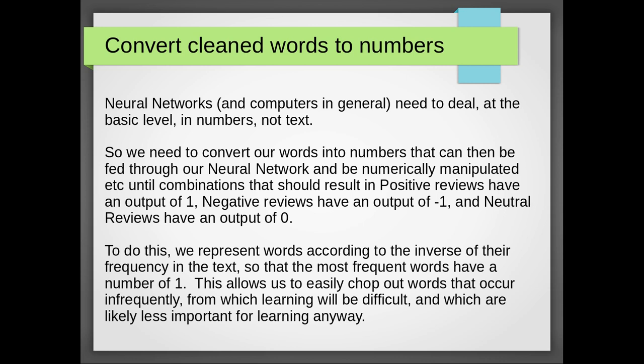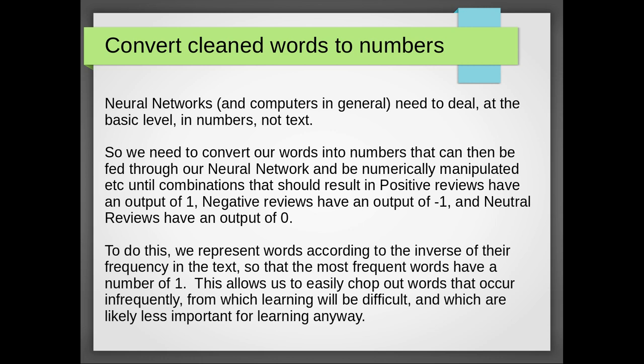So we can easily represent our outputs of positive, negative and neutral as numbers. As we said before, we have 1 for positive, -1 for negative, and 0 being representative of neutral. But we also need to sort out our inputs. How are we going to represent our words as numbers?